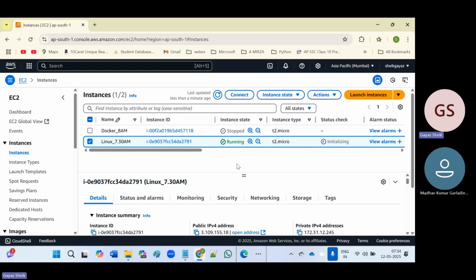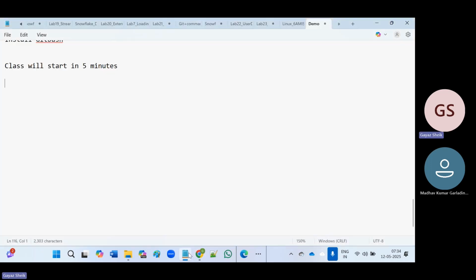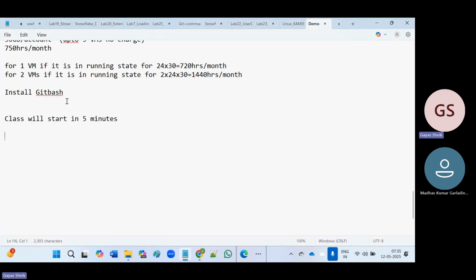While connecting to the instance, we have two ways. To connect to the instance, we can use Git Bash. This is one way, using Git Bash.